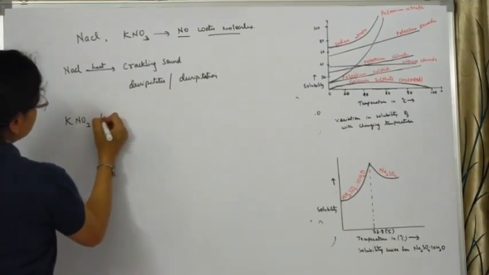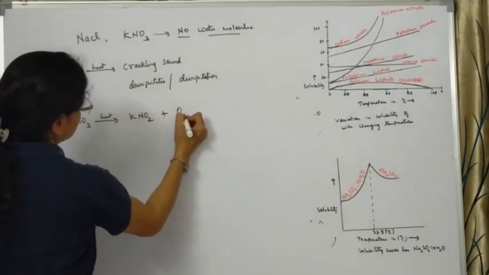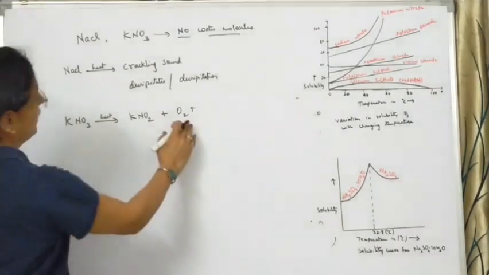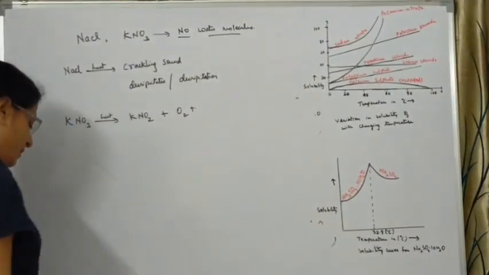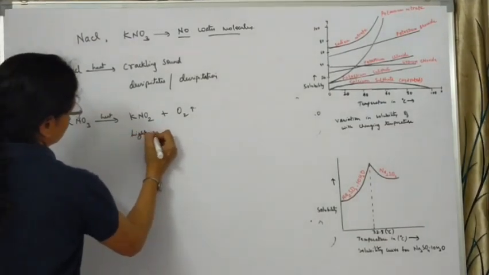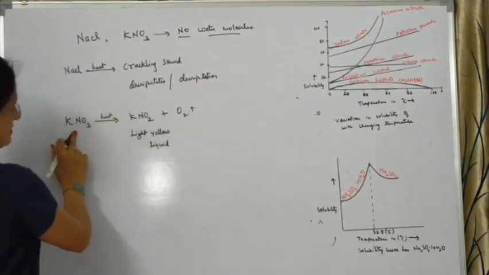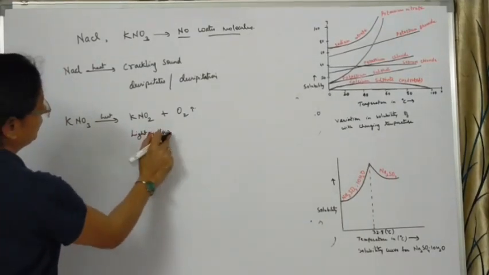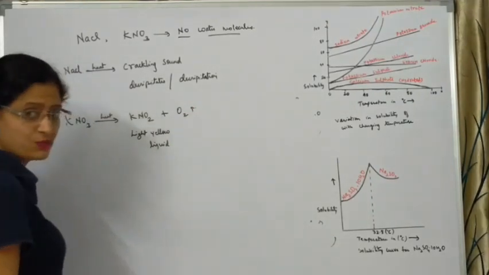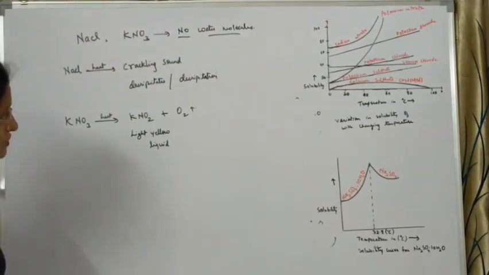Potassium nitrate, when heated, forms KNO2, that is potassium nitrite, plus oxygen. A colorless, odorless gas is given out, which is nothing but oxygen gas. The potassium nitrite is a light yellow colored liquid. So this crystal first melts to form a light yellow colored liquid along with the evolution of a colorless, odorless gas, which is oxygen. This is what happens to salts which have no water molecules.